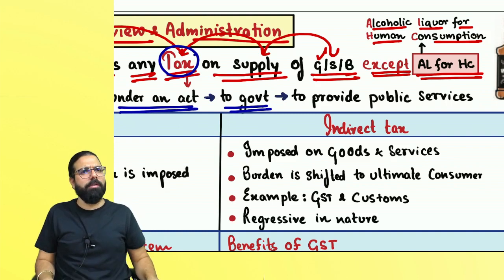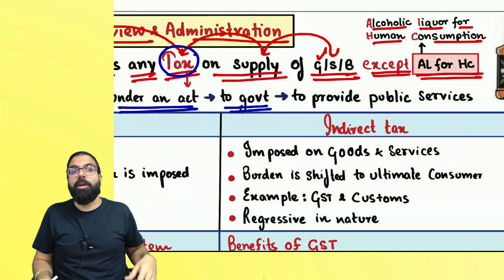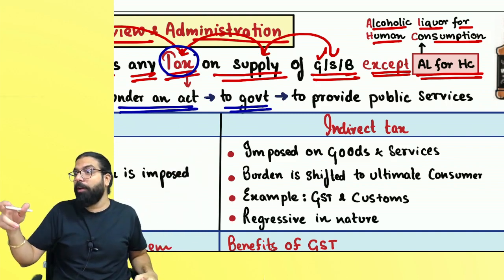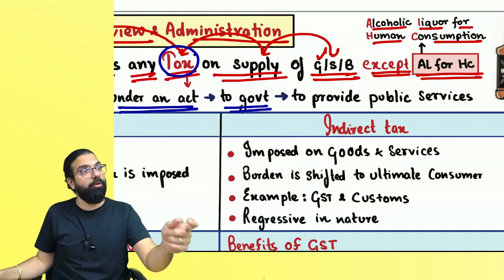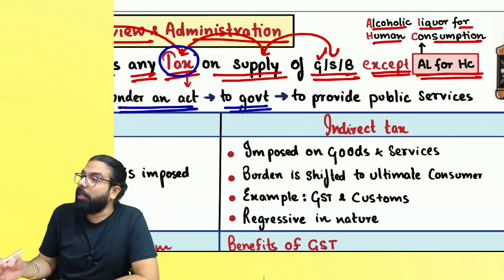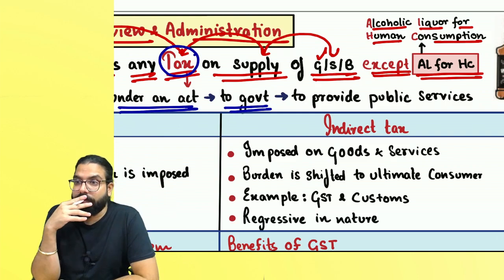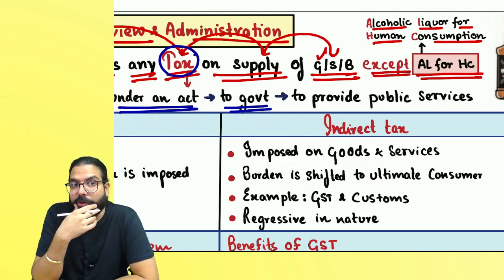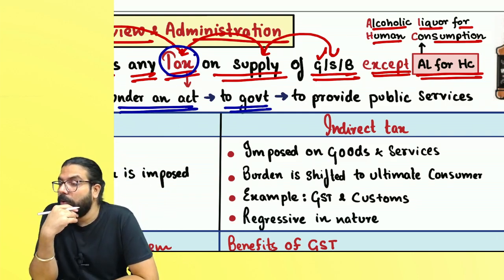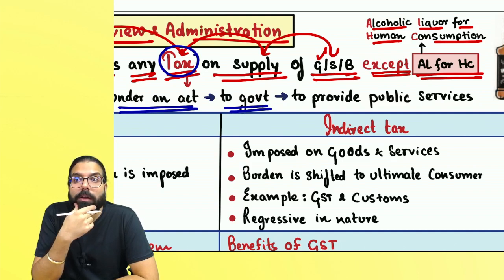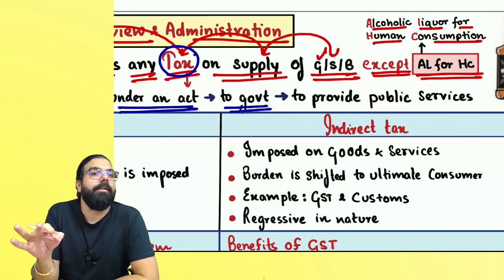Venkat tomorrow started, hey sir, give 100 rupees. He went to every shop. Hey, 100 rupees every day you have to give, hafta. Otherwise, I'll throw you out of the shop. Now tell me one thing. If Venkat started doing all those things, is that tax? Why not? Because there has to be an Act.